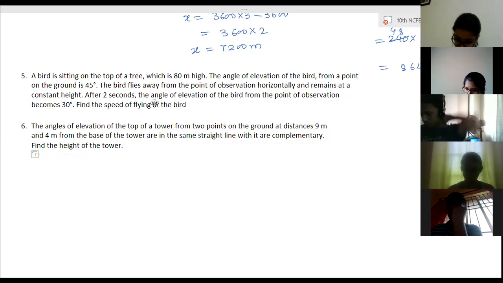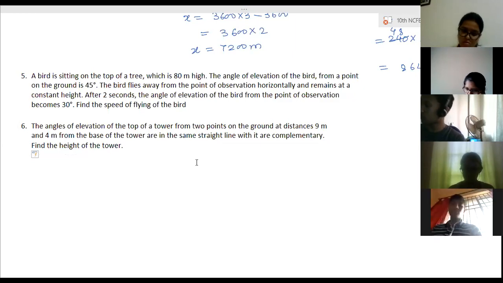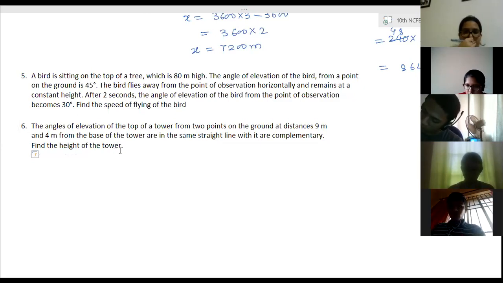Ma'am, I didn't get the answer. Ma'am, is the answer like 70 meter per second for the fifth one? No, fifth one is wrong. Even I didn't get the answer. Sixth one, the answer is 6 meters. 6 meter is the right answer.